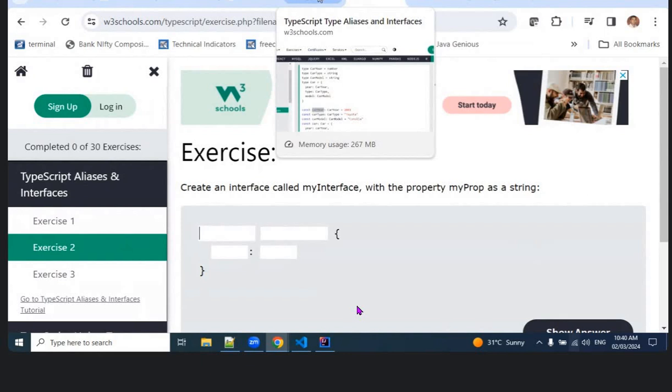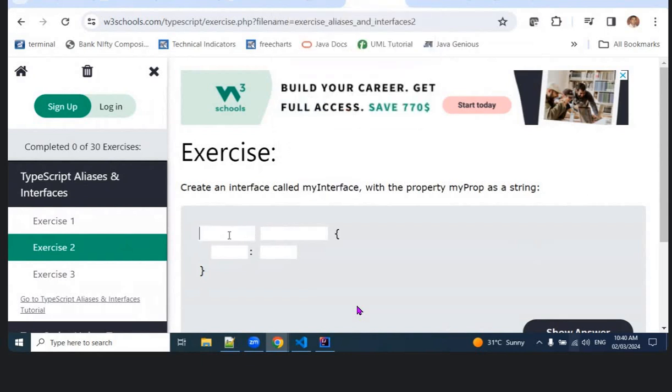So create an interface called my interface with the property my prop as a string. It will be the same like how you define a class. So interface, then the interface name, then your property name and type. Yeah, my interface, my prop is okay.